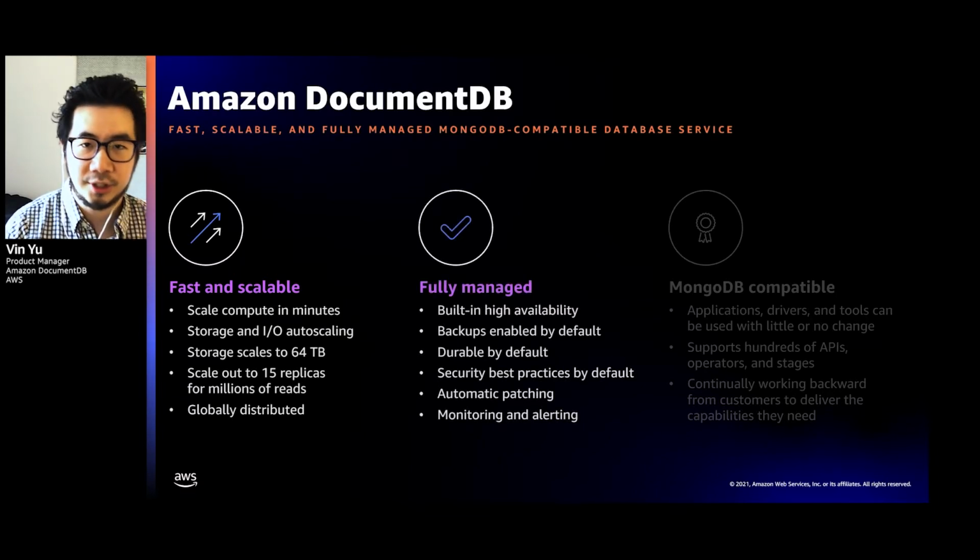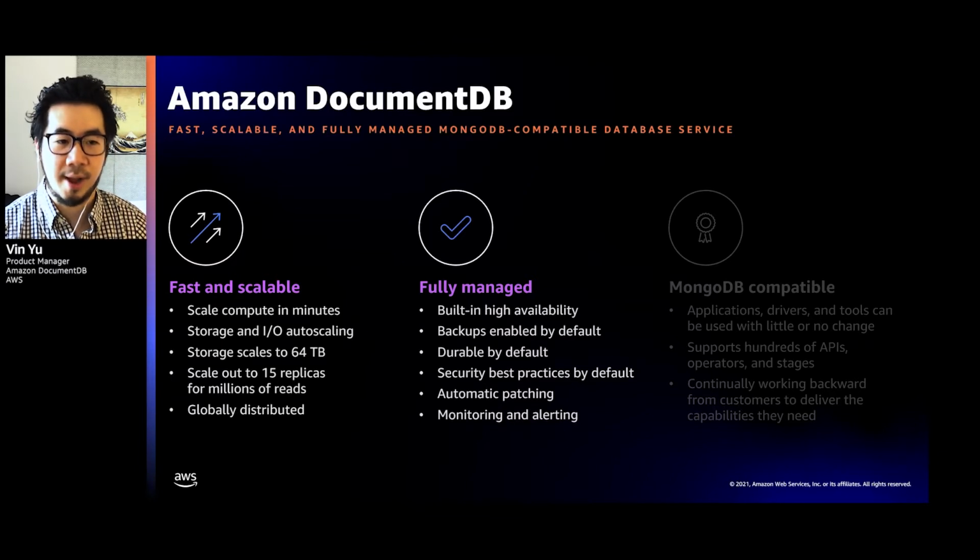The second characteristic on this slide is fully managed. With Document DB, we handle a lot of those administrative tasks for you so you can focus on your application and building out your app. Out of the box, we provide built-in high availability, backups by default, data durability, as well as security best practices by default.